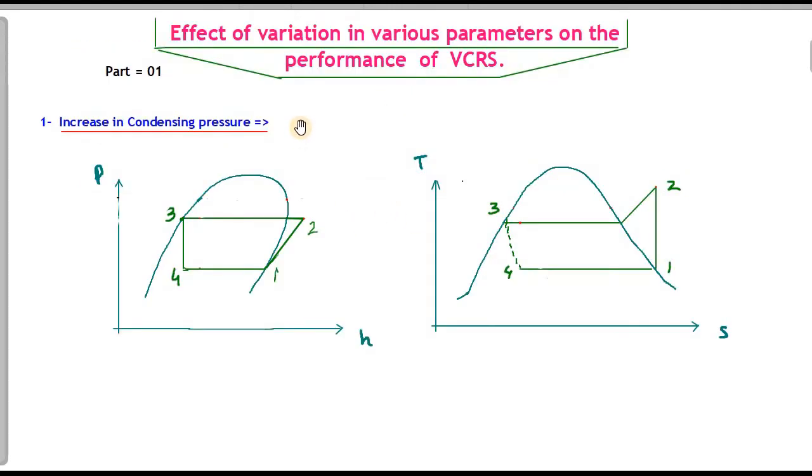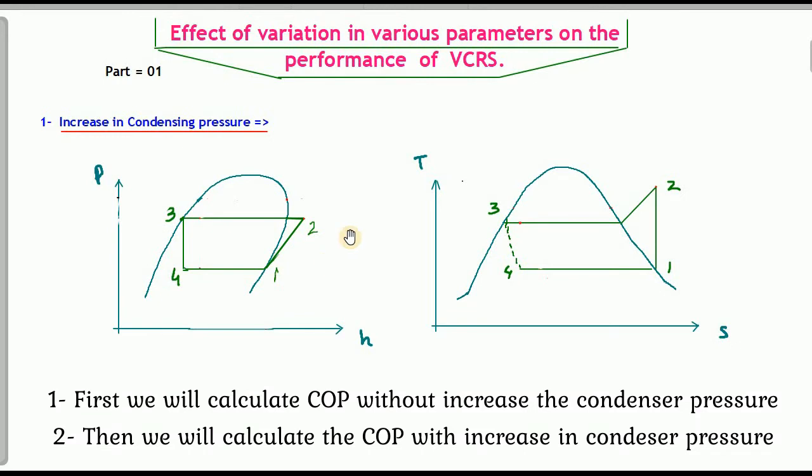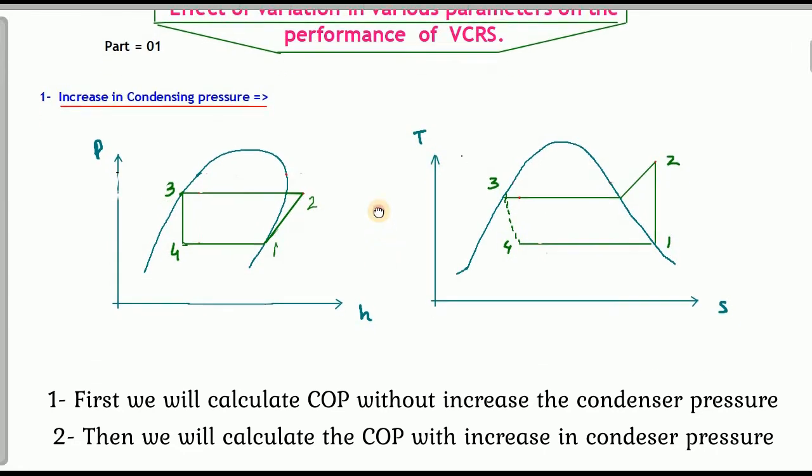In this first part we will see how an increase in condenser pressure affects the COP of the cycle. Let's say this is our pH graph and this is our TS graph. On the pH graph we see pressure versus enthalpy, and on the TS graph we see temperature.